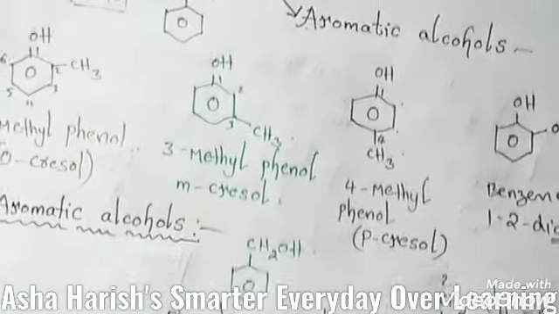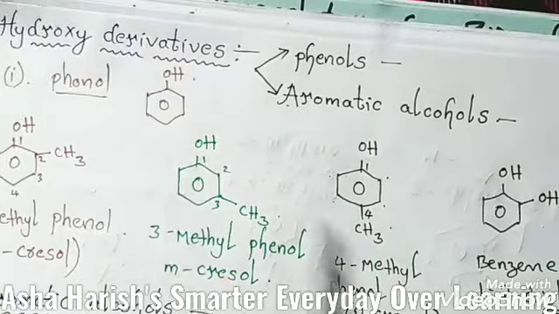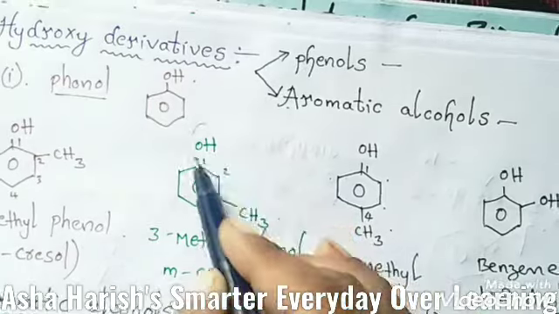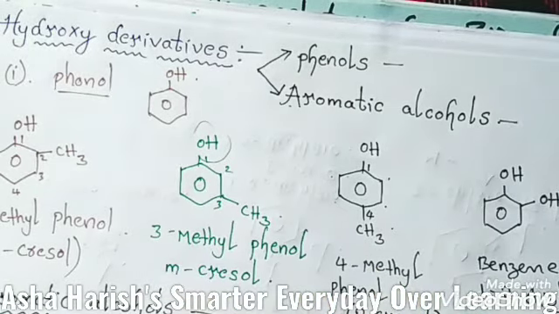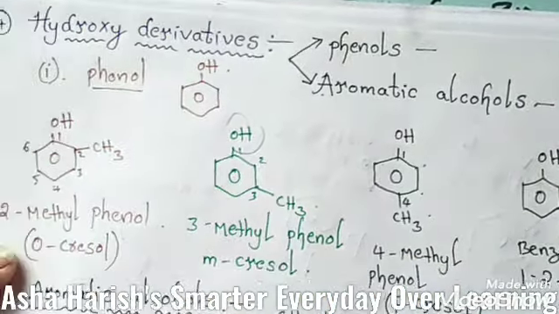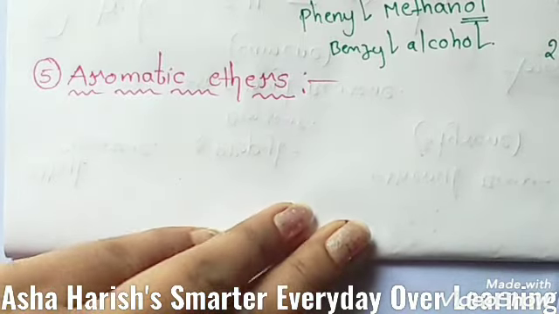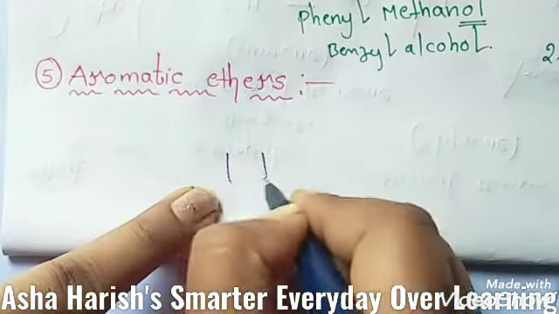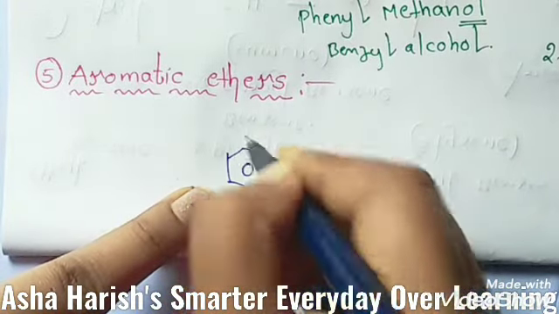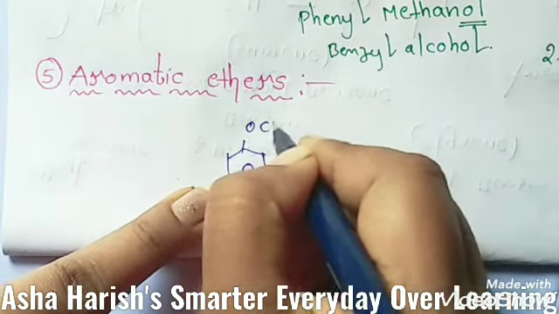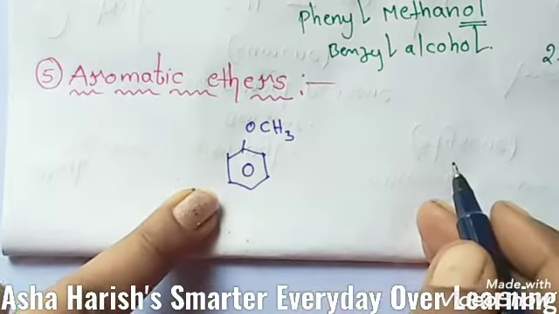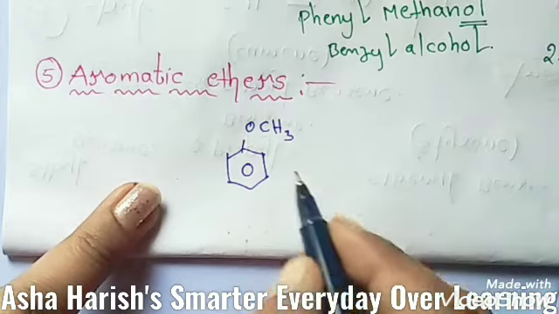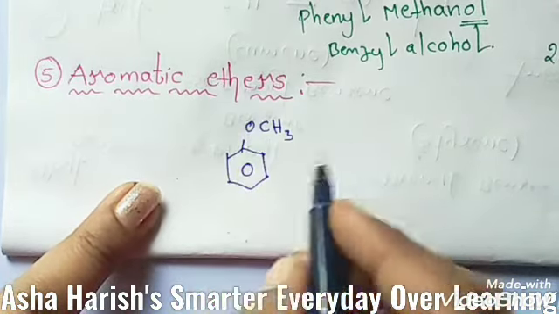And finally, this is totally the information about hydroxyl derivatives, with the presence of the hydroxyl group, nothing but OH. Now let's see number 5, aromatic ethers. Okay students, here in the example, to this benzene ring, suppose OCH3, this type of arrangement, this is known as methoxy.